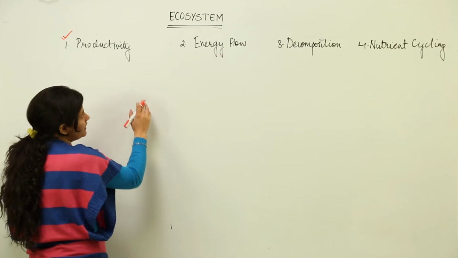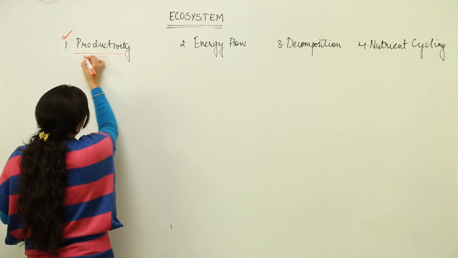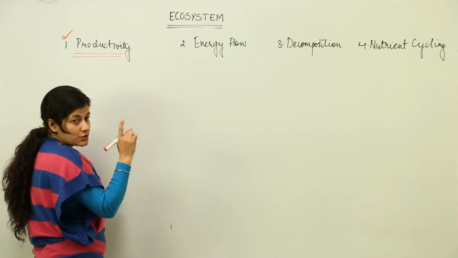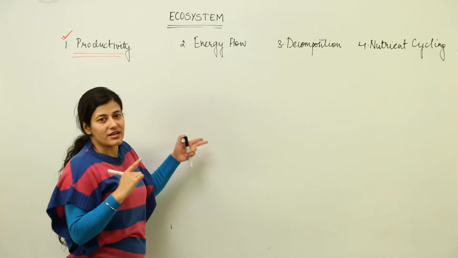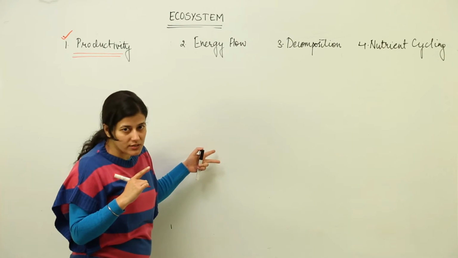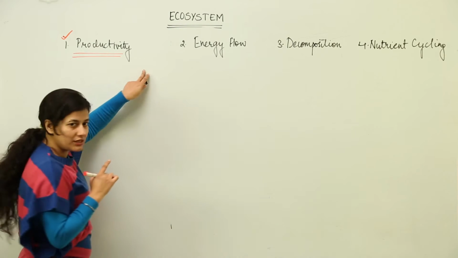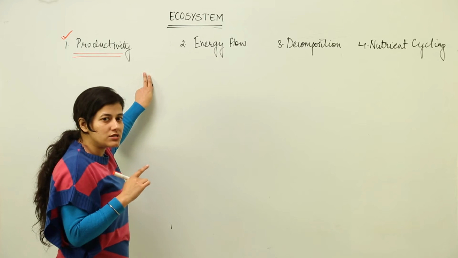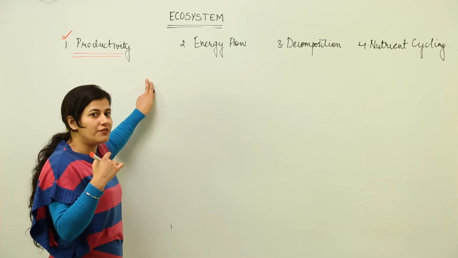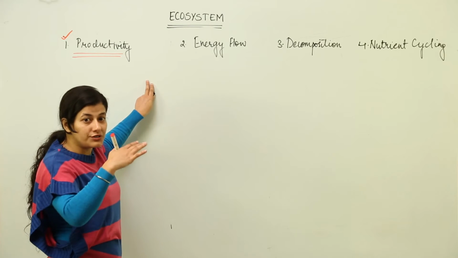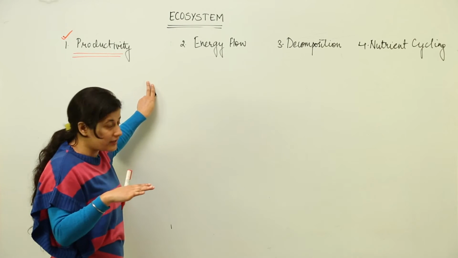So do keep in mind that when we talk about productivity and it is about autotrophs, we have had two types of ecosystems, if you remember. One was terrestrial and other was aquatic ecosystem. So in terms of productivity, the terrestrial ecosystem would leave aquatic ecosystem far behind, because you can find a 400 feet tall tree on earth, on land in fact, not in water.